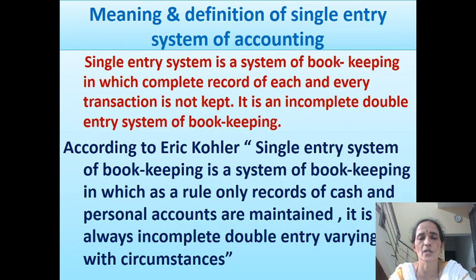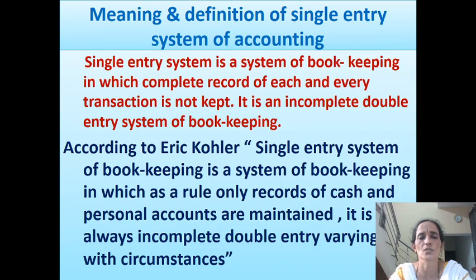For certain transactions, both the aspects are recorded. For some transactions, none of the aspects are recorded. And for most of the transactions, only one aspect is recorded. That is why this system is also called a mixture of double entry, no entry and single entry. So this system is not reliable, not scientific and not satisfactory, because no rules are followed for maintaining the records.